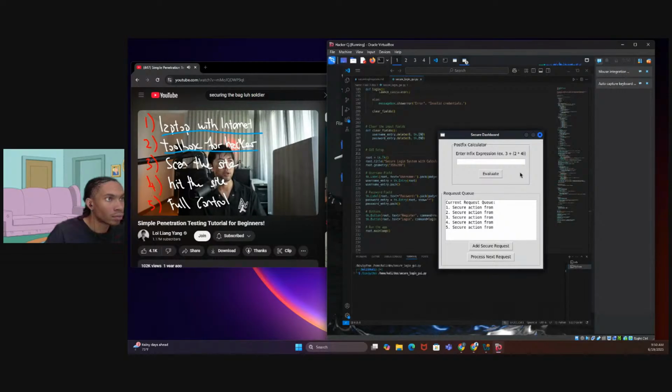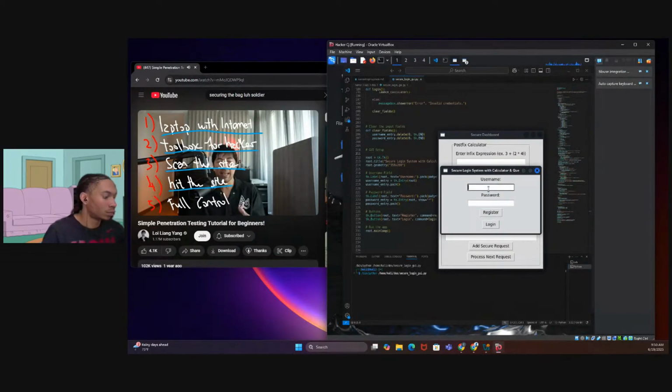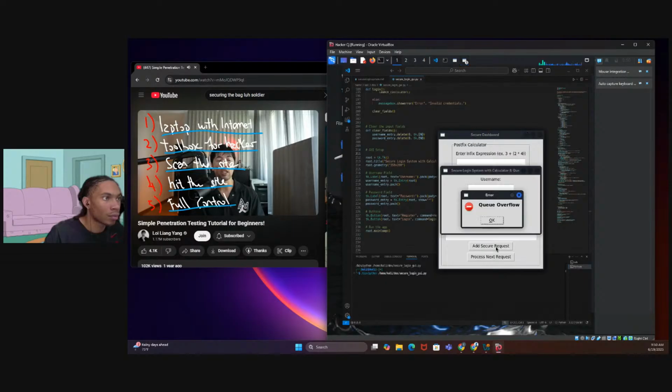Number 3, we are going to scan the target website, looking out for entry points that we can send our code into so that we are now able to hack into the site, gaining access to usernames, passwords, and all these different details. And finally, if all goes as planned, we can even have full control of the entire computer.